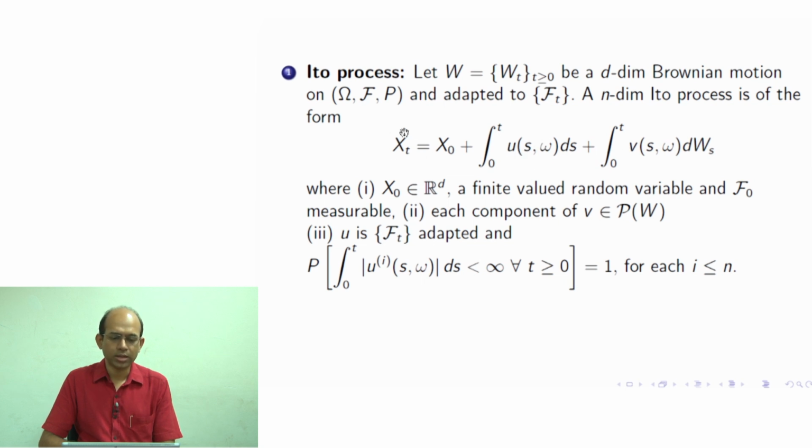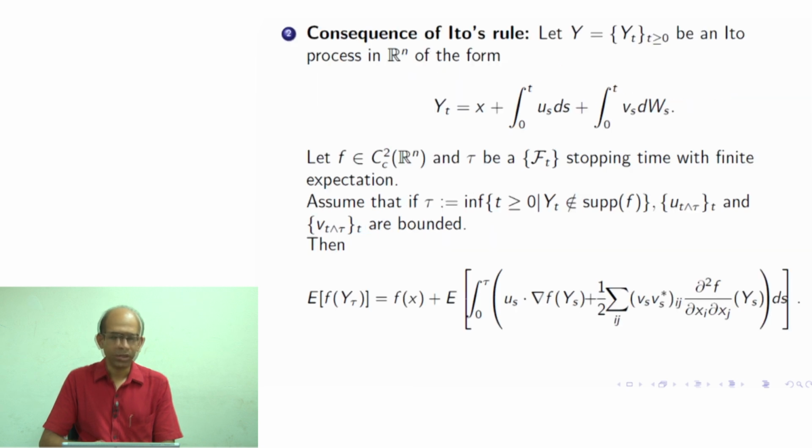If we can write down a given stochastic process in this manner, where u and v are satisfying these conditions, then we would call this stochastic process an Itô process. Okay. So, remember this adaptedness is very important here. u and v both are adapted to the same filtration to which Brownian motion is also adapted. Next, we see one formula which is a consequence of Itô's formula.